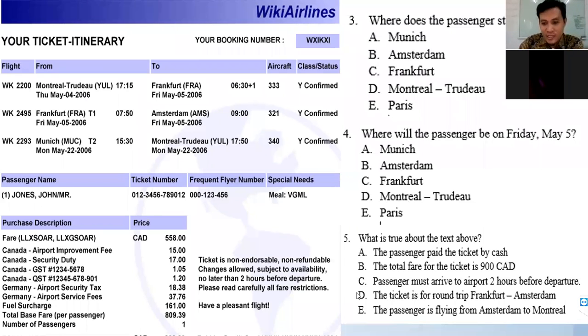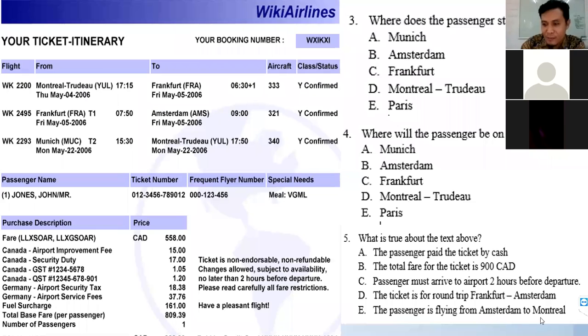Okay, so E: passenger is flying from Amsterdam to Montreal. Yes or no? Not correct, because the passenger starts from Montreal Trudeau to Frankfurt. Okay. Is he flying from Amsterdam to Montreal?